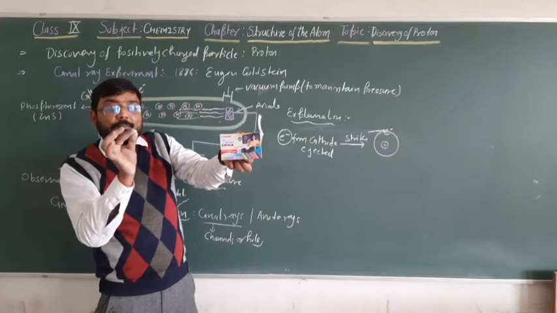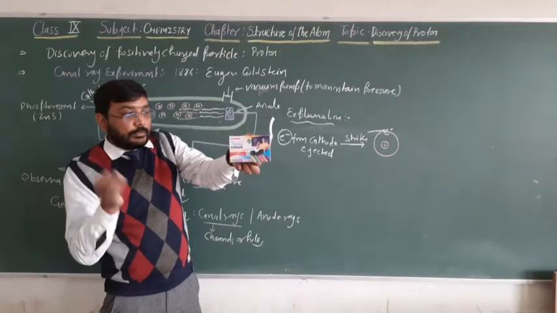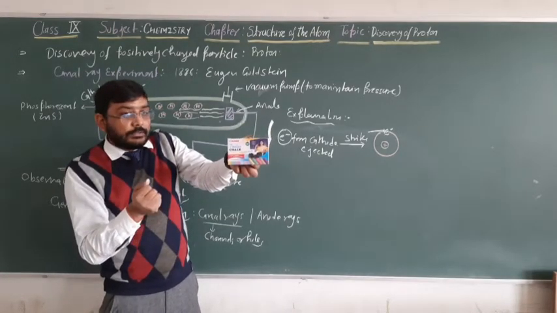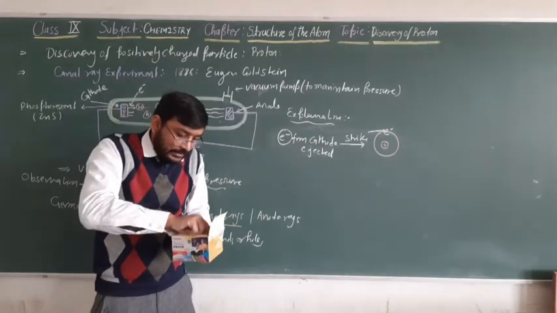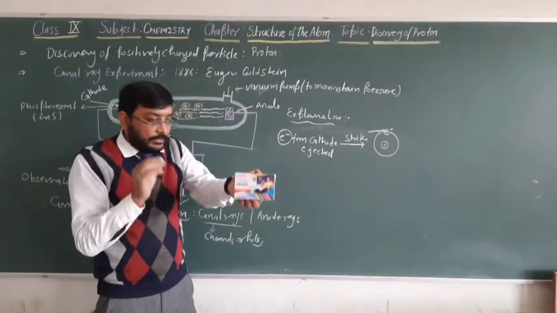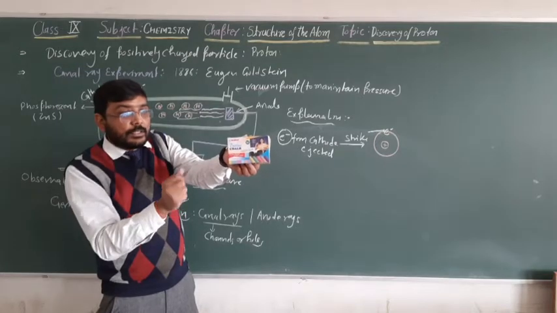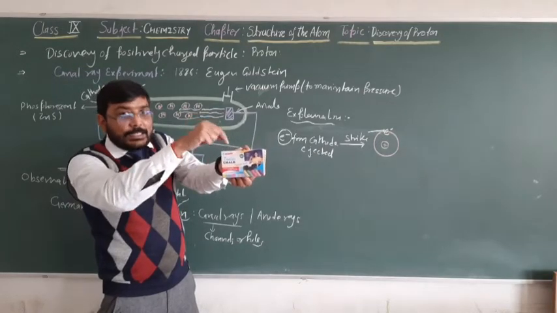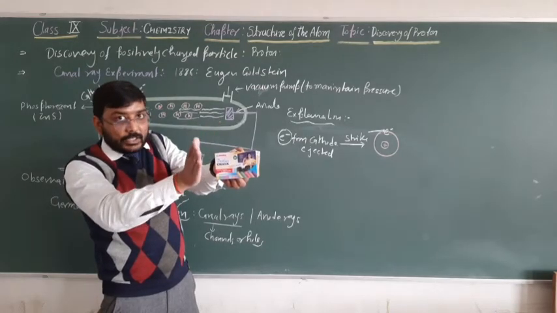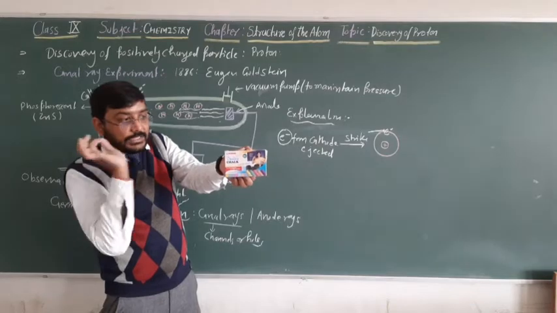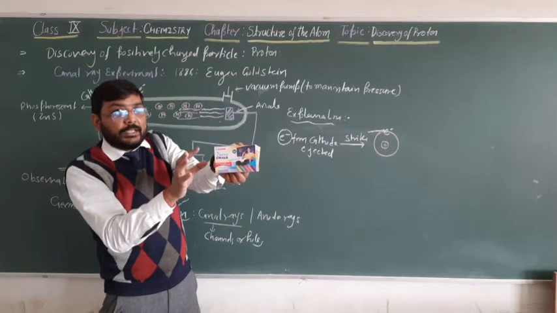This is the electron ejected from the cathode plate. When it strikes the atom, what happens? The electrons present inside the atom will also eject. That means an electron is ejected out after being struck by the electrons coming from the cathode plate.